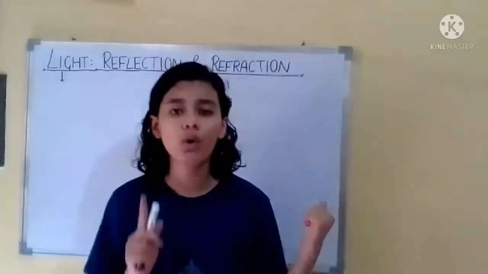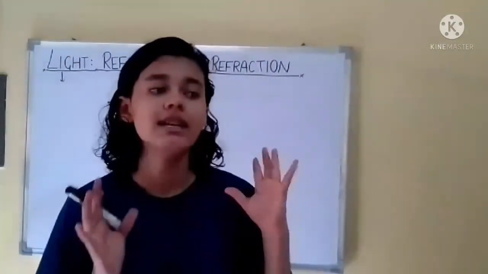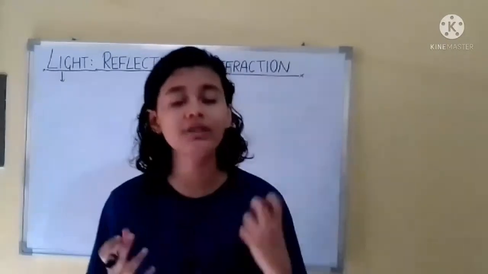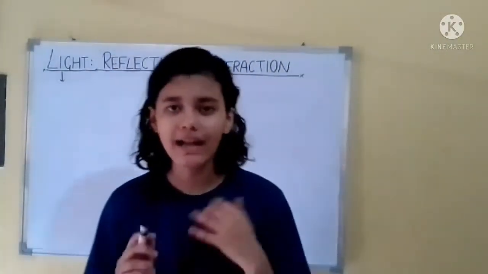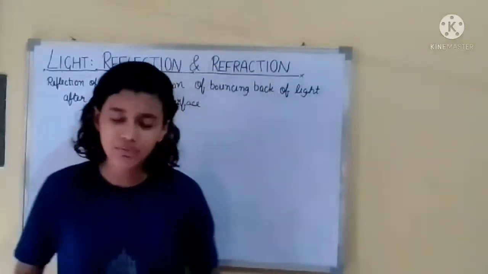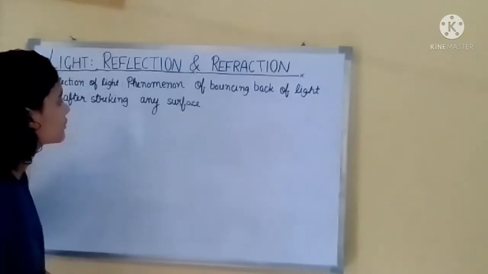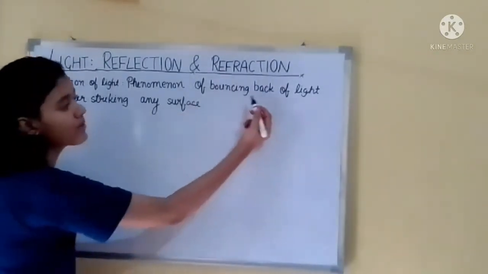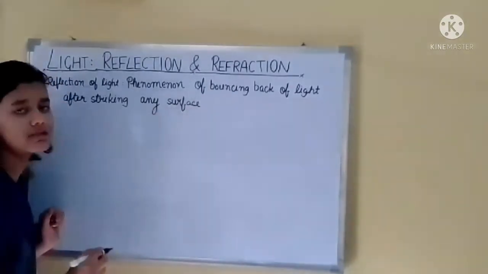Next is opaque. Opaque substances do not allow light to pass through them, like wood and paper. Now let's come to the first phenomenon of light, which is reflection of light: the phenomenon of bouncing back of light after striking any surface.